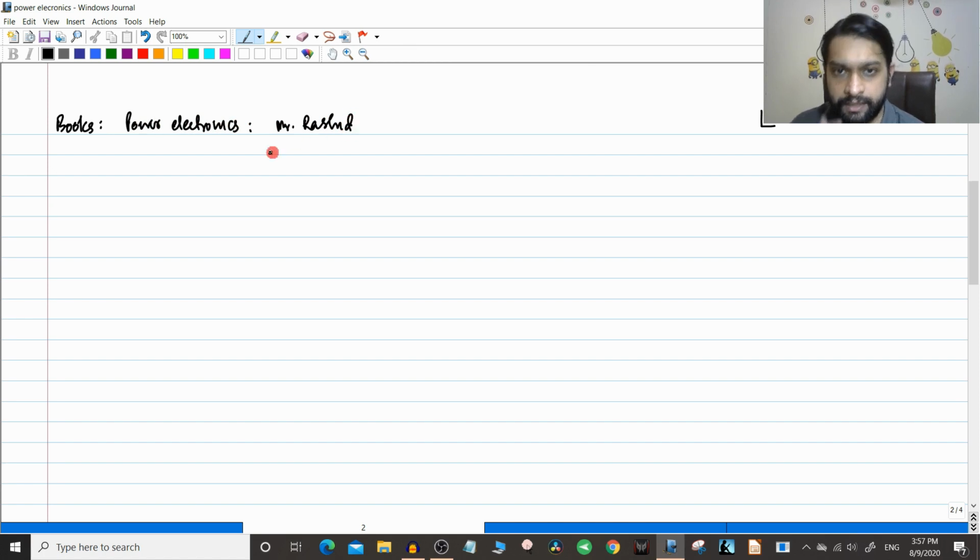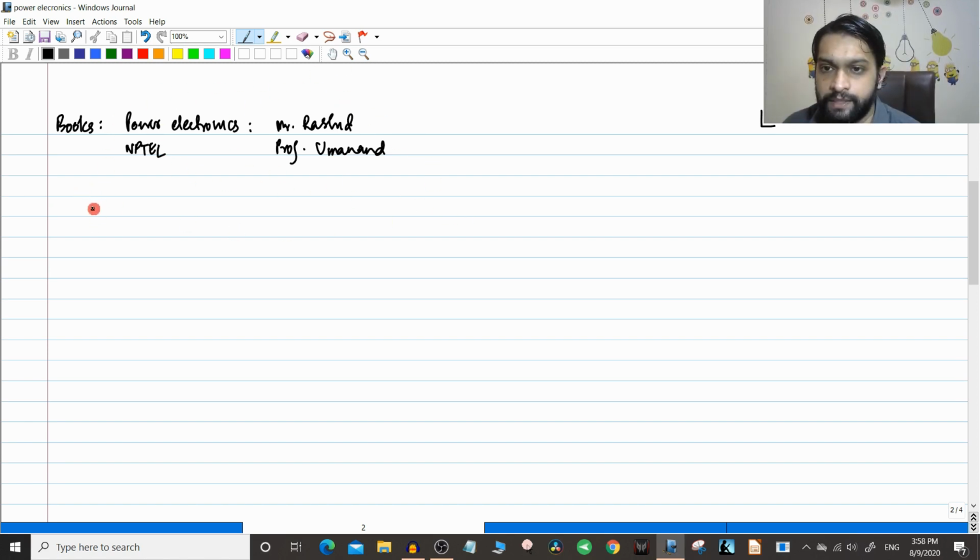This is an important material that we will be using, and of course we will be using a lot of content from the NPTEL courses, and there is also another book on Power Electronics by Professor Umanand. We will mainly go through these two books, and other than that you have books like Ned Mohan's, which are very famous, but we will try to mostly go through these three materials.